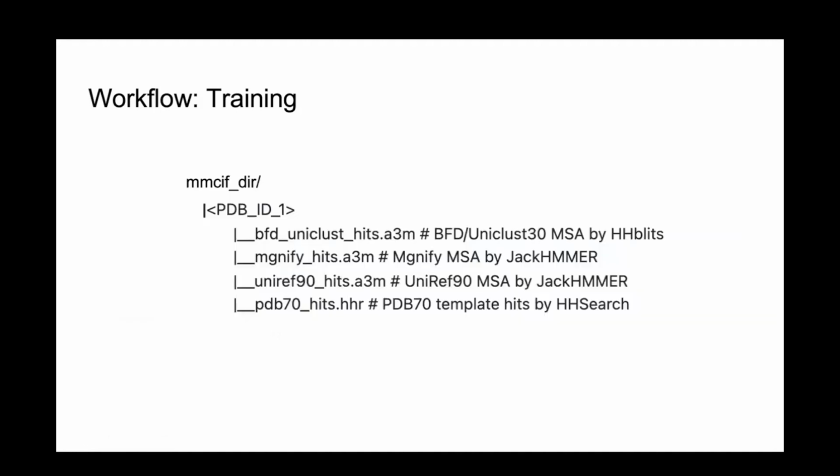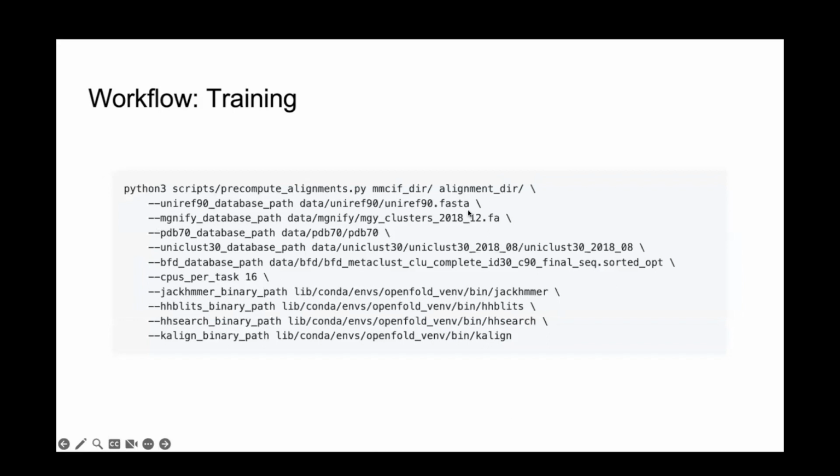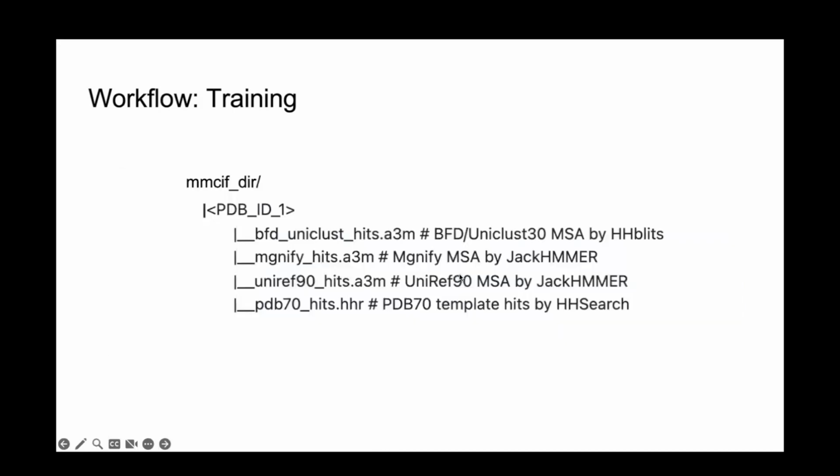So this is the promised structure of the directories used for precomputed alignments. And this is actually the format also output by these precomputation scripts. Basically, all you want is a... Oh, I'm sorry. This should not say mmCIF tier. This should say alignment tier. My bad. In any case, all you need is a directory of directories where the directory names, at the middle layer, correspond to the names of structure files in your mmCIF tier. So if you have 7sbq.cif in your mmCIF tier, you'll want 7sbq here, or 7sbq_A for the first chain or whatever. And OpenFold will match those two things up.